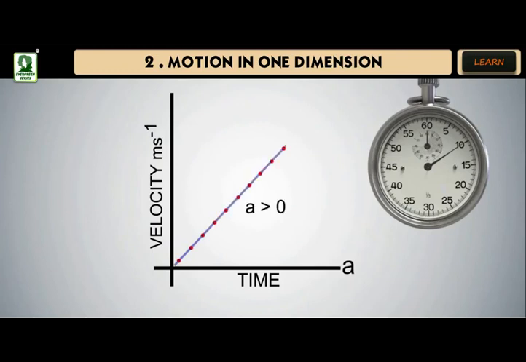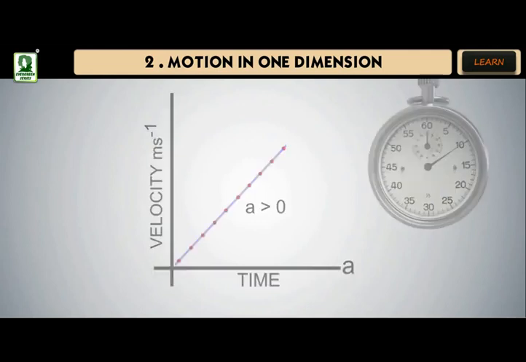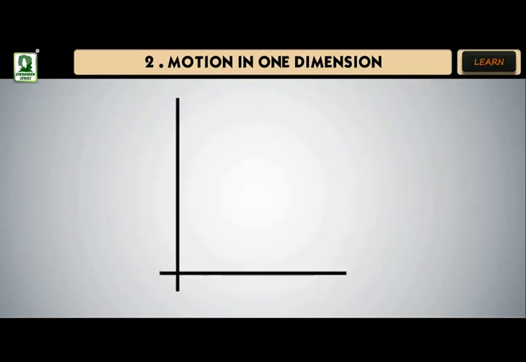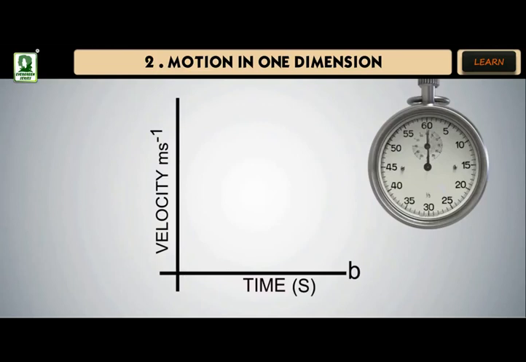This shows that velocity increases linearly with time. Thus, the velocity time graph of a body in uniformly accelerated motion is a straight line inclined to the time axis if the body has uniform acceleration, and is inclined towards the velocity axis if the body has uniform retardation, as shown.